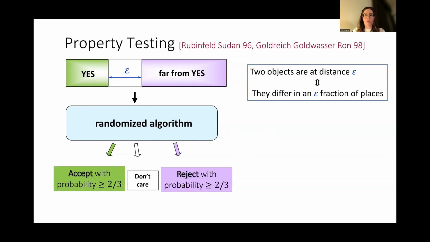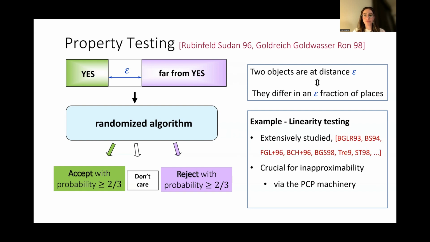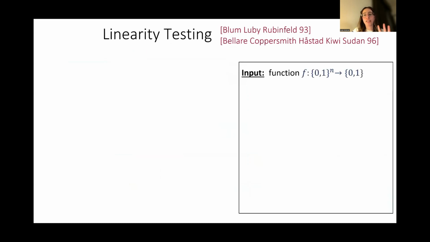For example, a property that we can test is linearity. Linearity testing was among the first problems to study in this model, and it's considered a fundamental problem for property testing. It has played a crucial role in some inapproximability results of NP-hard problems. So what is linearity testing?